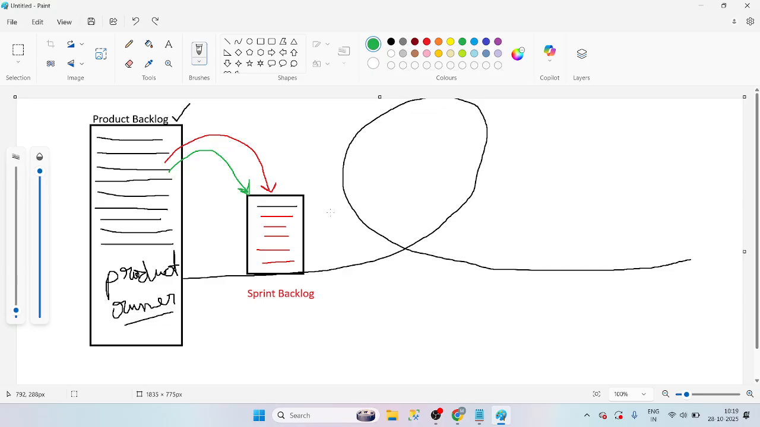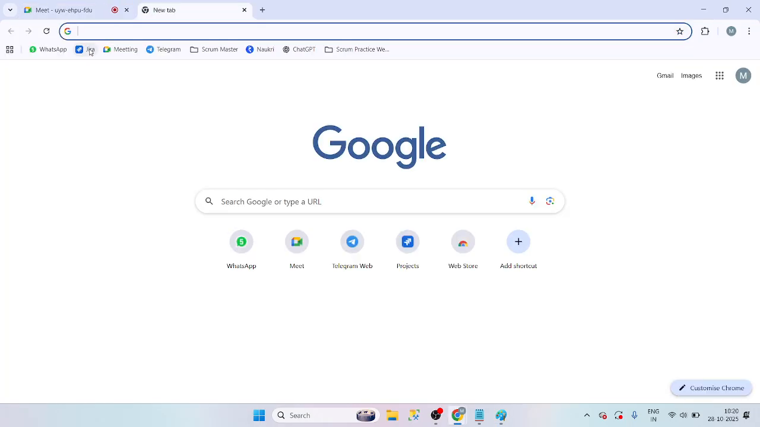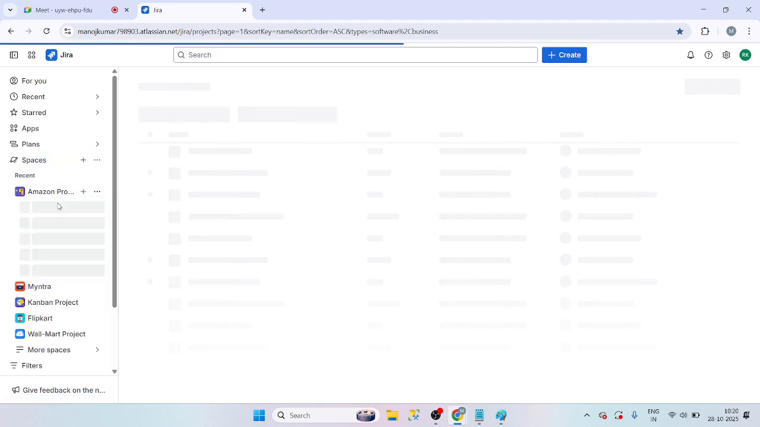Understood, Ramya? Yes, Manoj. Do we have access to the product backlogs as well, Manoj, or just the sprint backlogs? Yes, as a Scrum Master, we do have it, but we don't change it. It is like read mode. If you want it, see, I have the access because I created it.